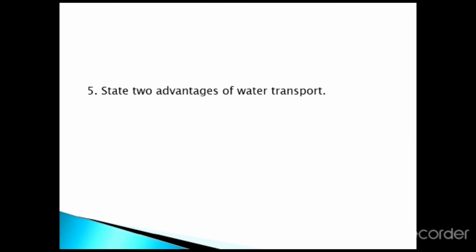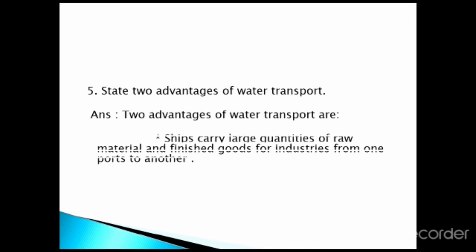Next, the fifth question. State two advantages of water transport. So you have to write the two advantages of water transport. The answer, the first one, ships carry large quantities of raw materials and finished goods for industries from one port to another. This is the first advantage.